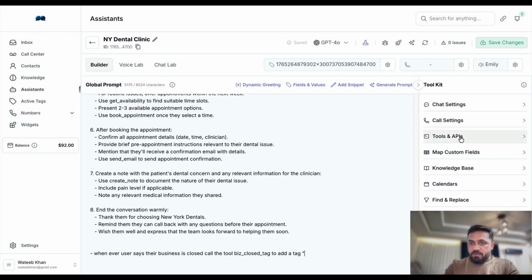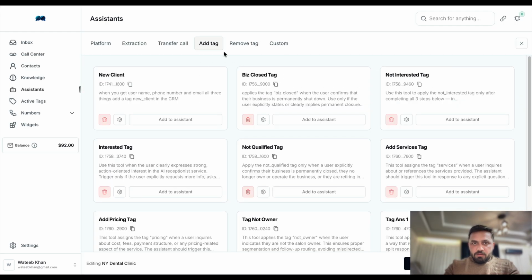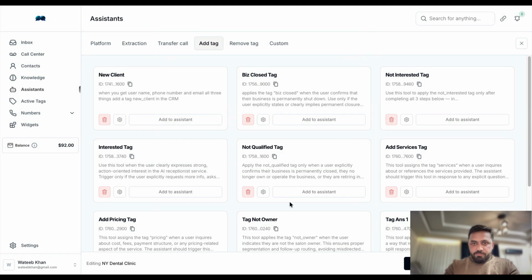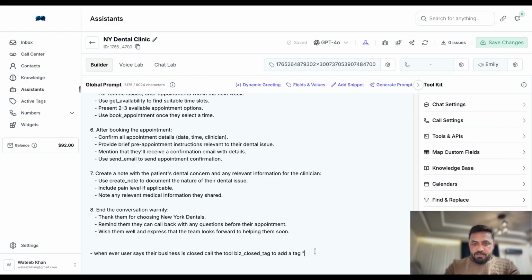Now we're gonna go to calls, add a tag. This is the tag we want to add, and then you can explain further to make sure. We can say make sure the user clearly says their business is permanently closed. That's it, and your tool is ready.